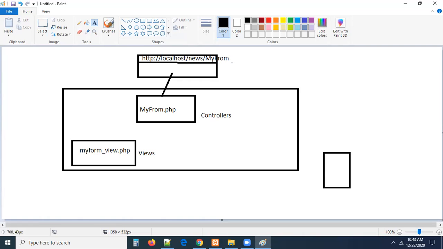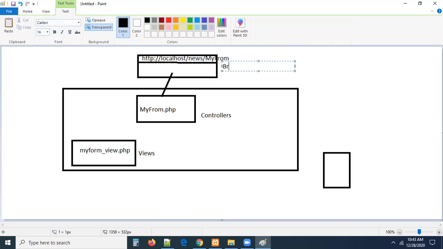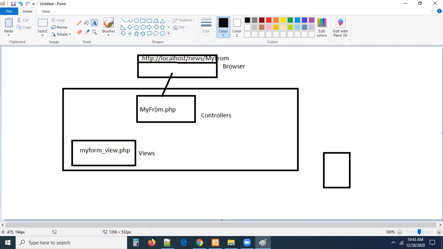Now, once the user requests in the browser, what we need to do? This is our browser, right? The request was received by the controller. In this myform controller, we have to load this particular view, guys. Remember carefully, this particular view is going to be loaded. After that, the response will come back to the same controller, and it has to go to the browser. These are steps 1, 2, 3, 4.